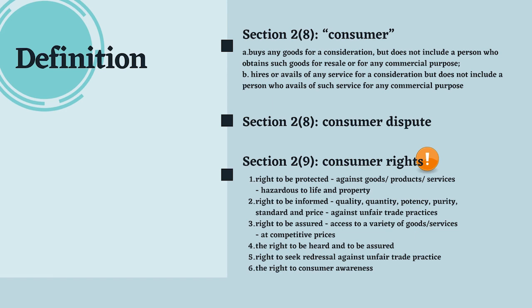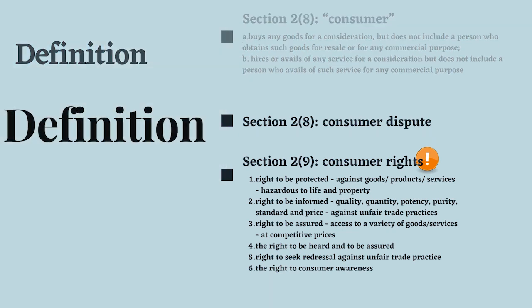Now we have consumer rights. It is defined under section 2, subsection 9. In the old act also there is a reference to consumer rights, and there were also 6 rights conferred on the consumer. In the same way, under this new act, you are going to find the 6 rights, which are: right to be protected, right to be informed, right to be assured, right to be heard, right to seek redressal against unfair trade practice, and right to consumer awareness. So mark it that it is given under section 2, subsection 9.